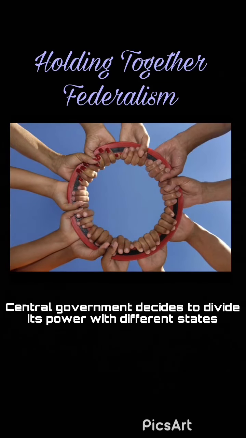Next is holding together federalism. In this route, the central government decides to divide its power between the constituent states and the central government. In this type of federalism, powers are not equally divided. Examples of holding together federalism are India, Spain and Belgium.